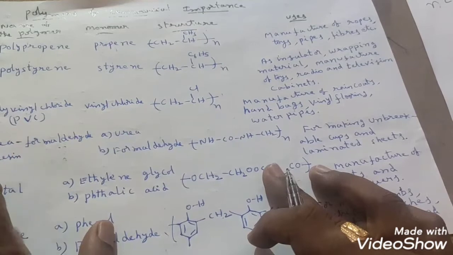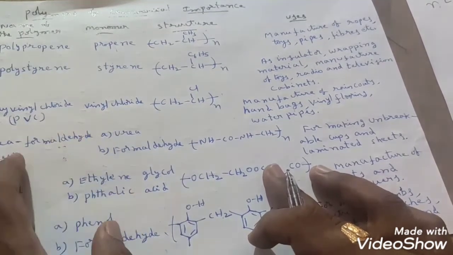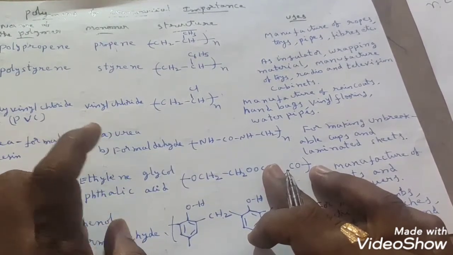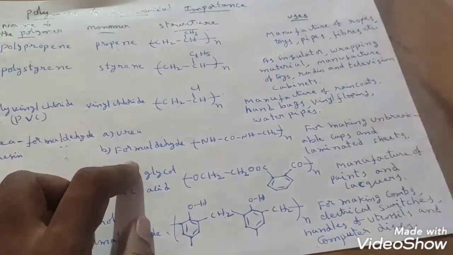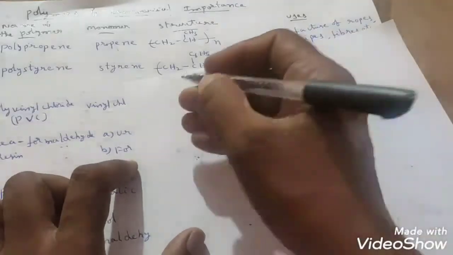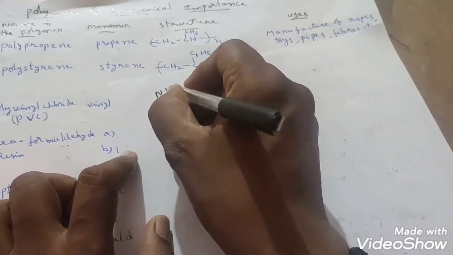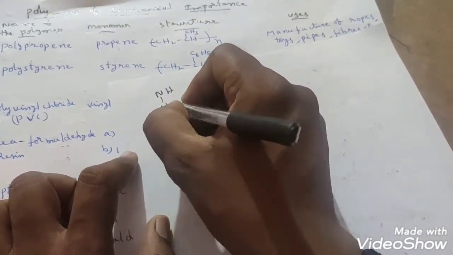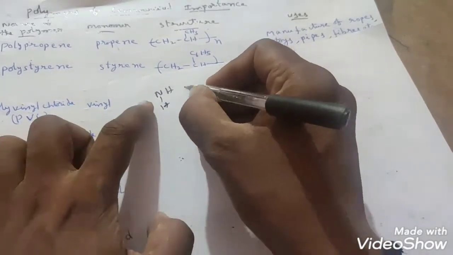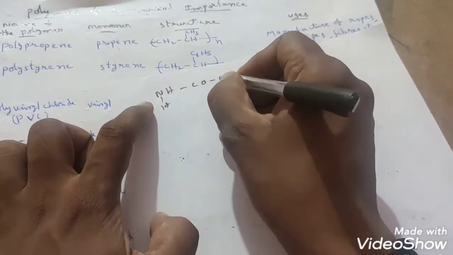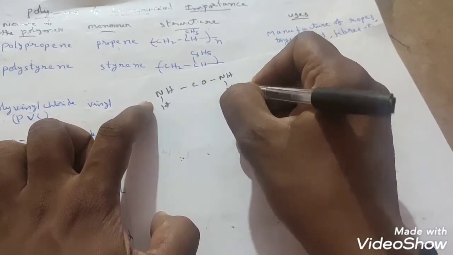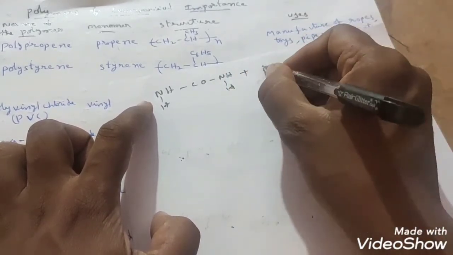What are the monomers of urea formaldehyde resin? Means urea and formaldehyde. You know already that urea formula. Urea formula is what? NH2CONH2, right? For example, to easily understand, I am writing NH2 like this. CONH2, correct? And formaldehyde is there.